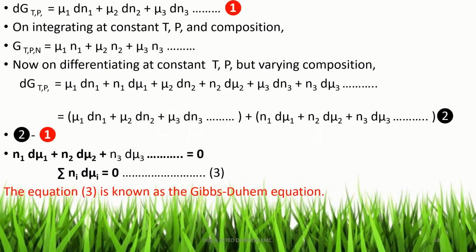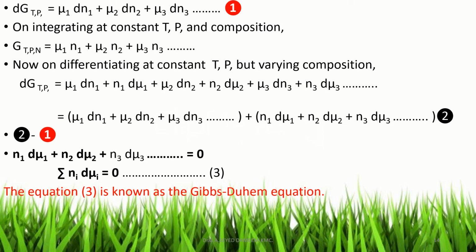Now mu1, mu2, mu3 are not constants. Therefore, on differentiating the left hand side, that is G at constant temperature and pressure, and the right hand side, there are a number of terms. Mu1 n1 is considered as 2 variables, the UV formula. So on differentiating uv, we get u dv plus v du. So on differentiating mu1 n1